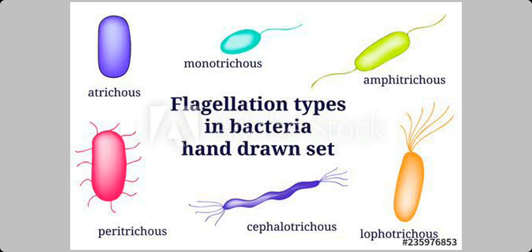Lophotrichous, tuft of flagella at only one end. See, many flagella are present in cephalotrichous and lophotrichous. So these are the different types of bacteria according to the number and arrangement of flagella.